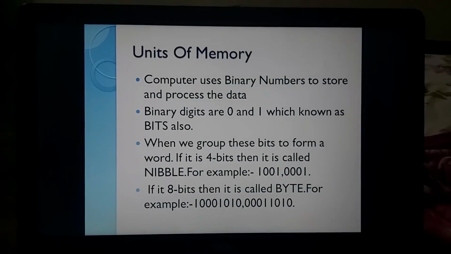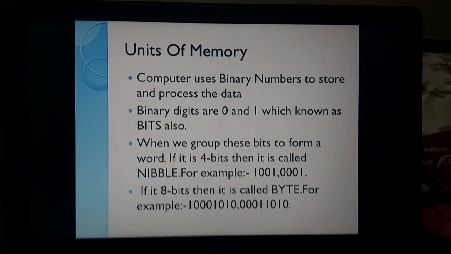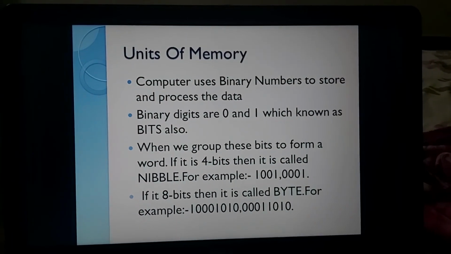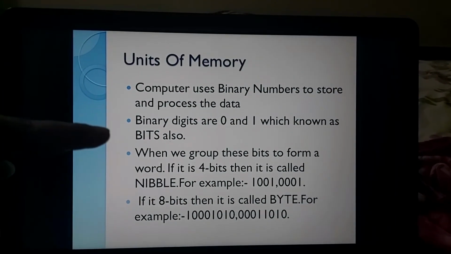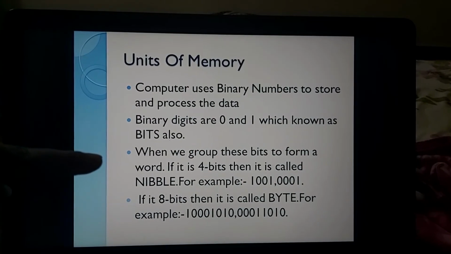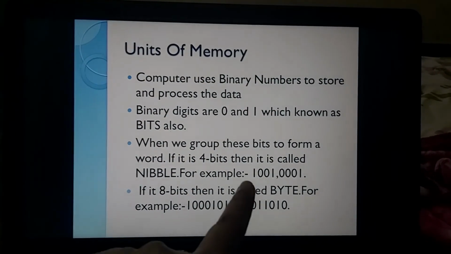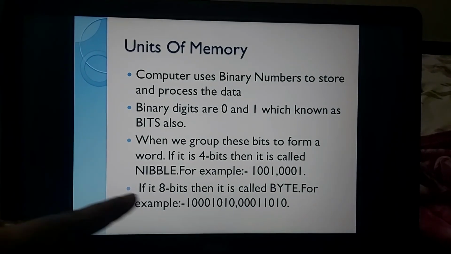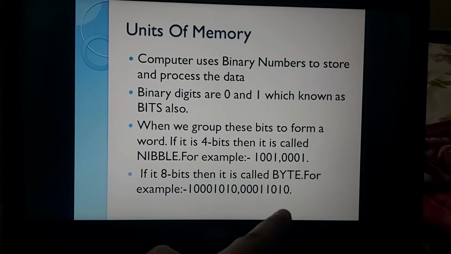Next, units of memory. When I'm talking about the computer, as you know, the computer understands binary numbers. Binary numbers are generally 0 and 1, right? So 0 and 1 are known as bits. When we group these bits to form a word, if it is 4 bits, then it is known as a nibble. As you can see the examples here also. If it is 8 bits, it is known as a byte. As you can see here, example also.